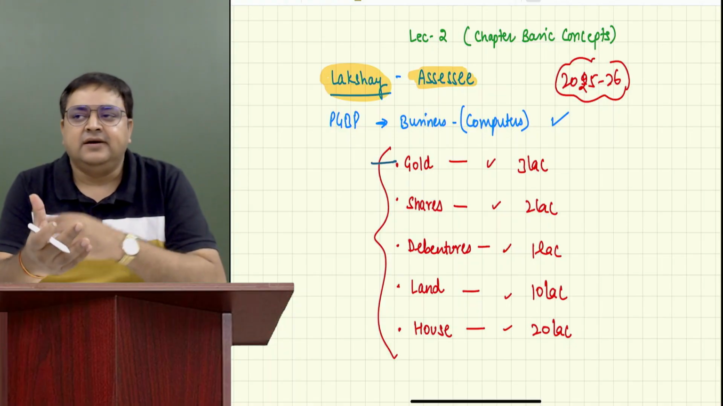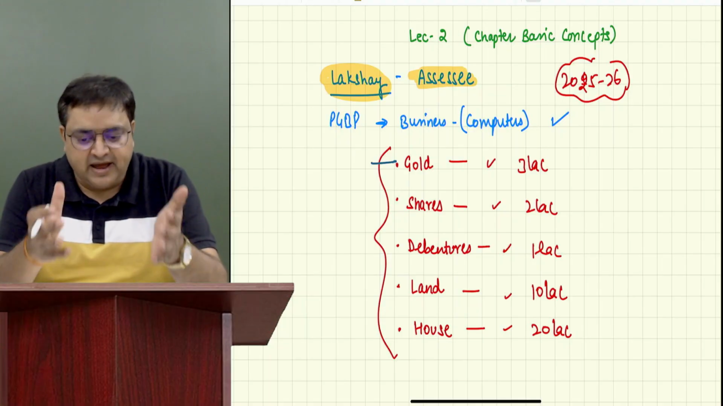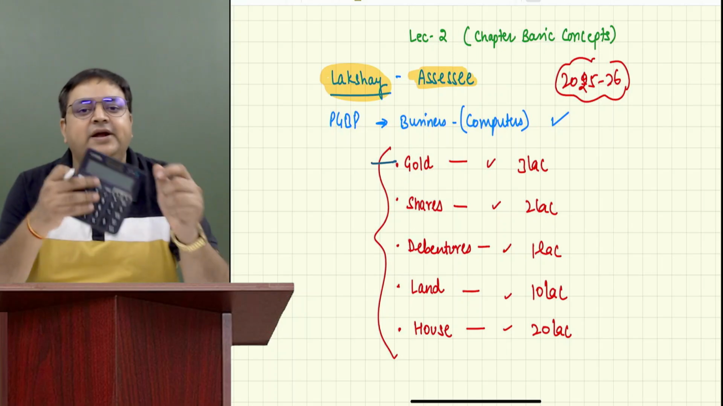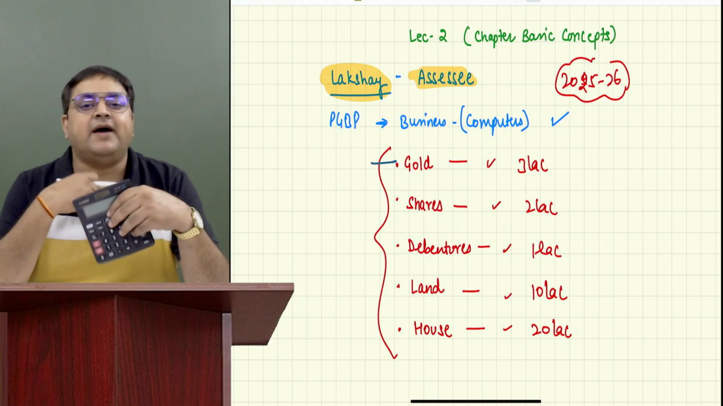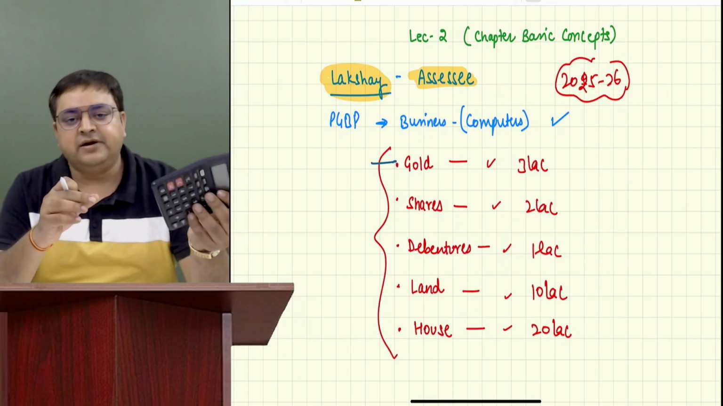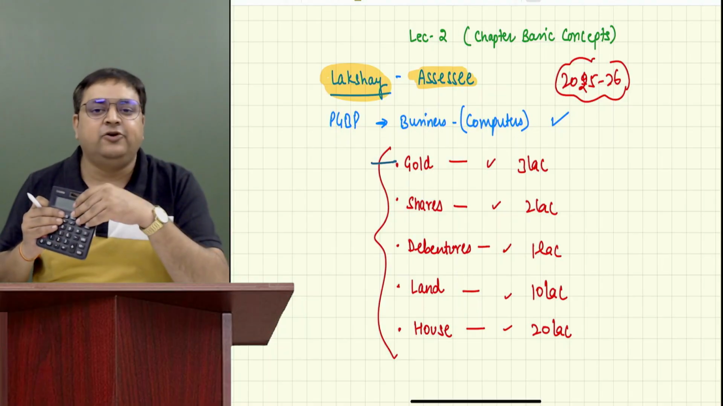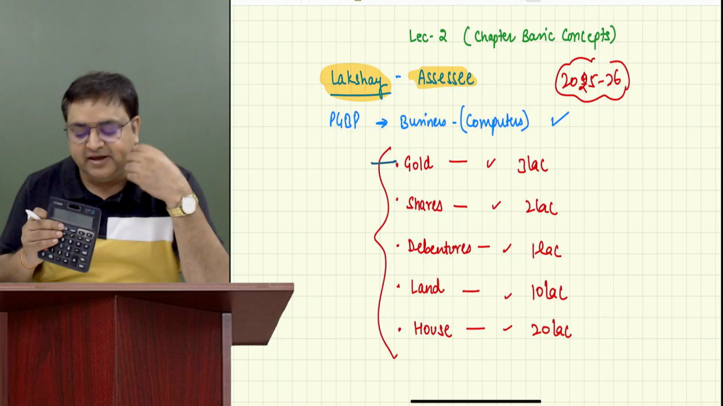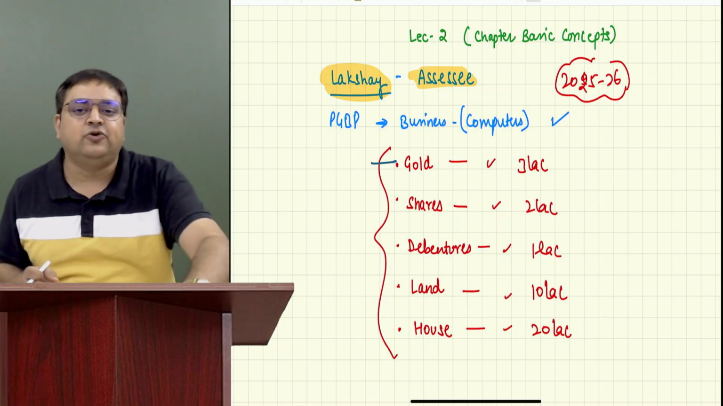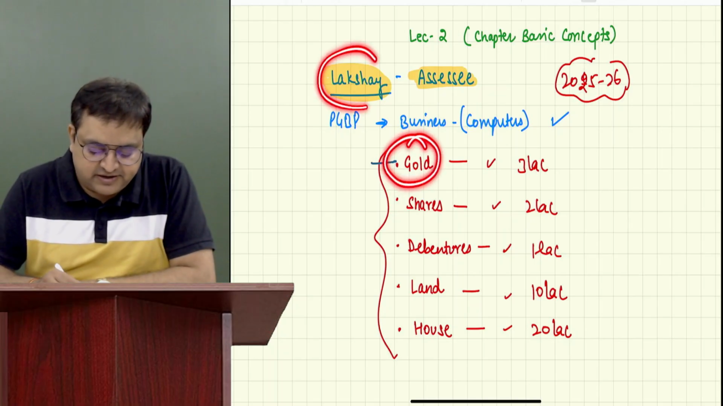What is an asset? An asset is something over which we have a right. I can say, yeah, this is my thing. For example, this calculator which I'm using is my asset. I have a right. If somebody comes and says, Rajat, give this calculator to me, I will say no, I have a right on it. Because I have spent money on it, this is my property. That is called an asset. So please tell me whether gold is an asset for Lakshay.